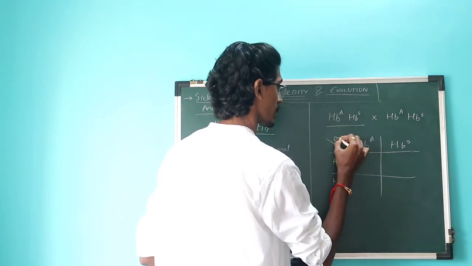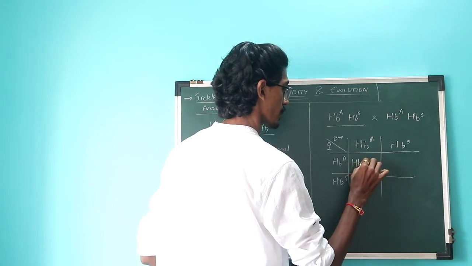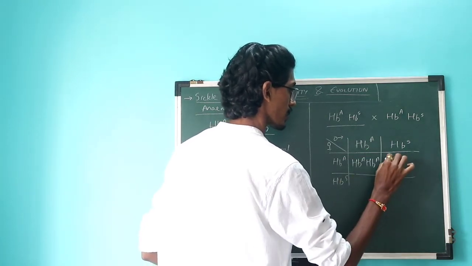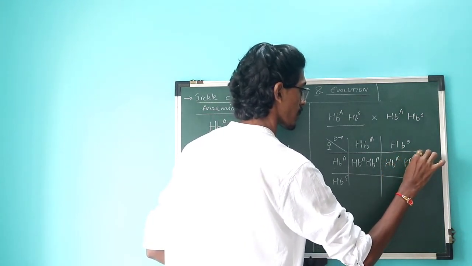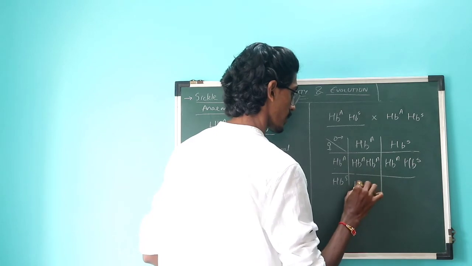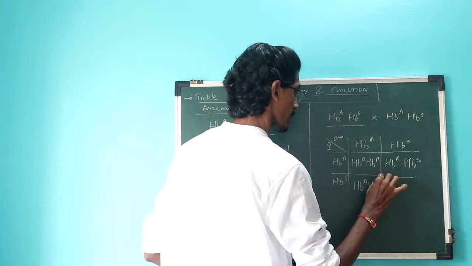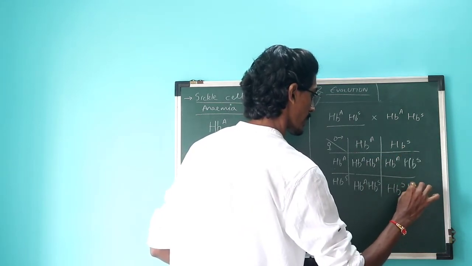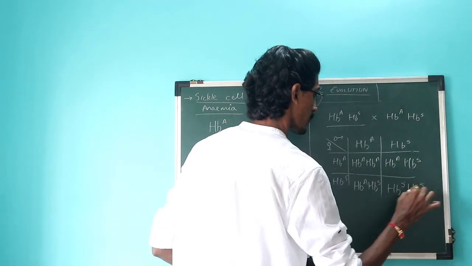This is a male, this is a female, and let's do the combination: HbA, HbA here, HbA and HbS, same here HbA, HbS, and the last one here is going to be HbS and HbS.